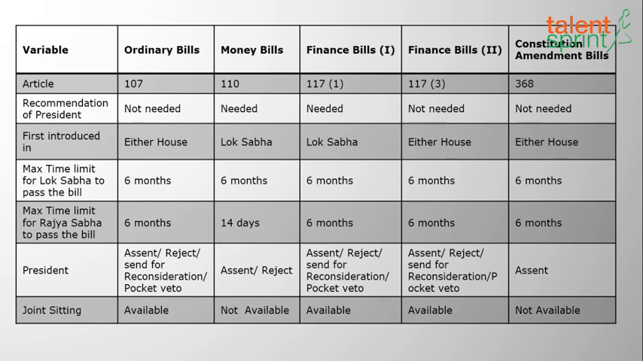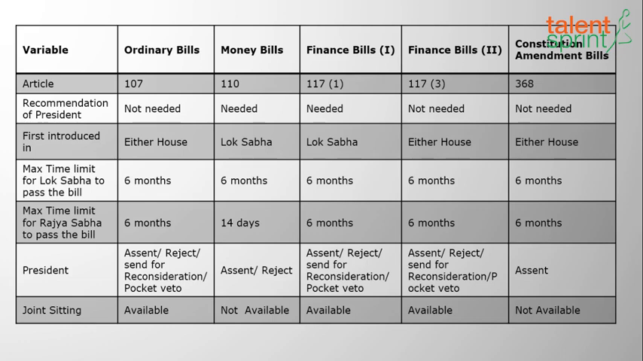When he sends it for reconsideration, if the houses reconsider and send it back, he has to give his assent compulsorily. And for constitutional amendment bills, he has to give his assent compulsorily. He has only one option, to give his signature. Coming to money bills, he can say yes or he can say no. If he says yes, it will become the official budget of India. If he says no, that is rejecting the bill, the budget will stop there itself, the government will be defeated, and the President will call for new government formation.